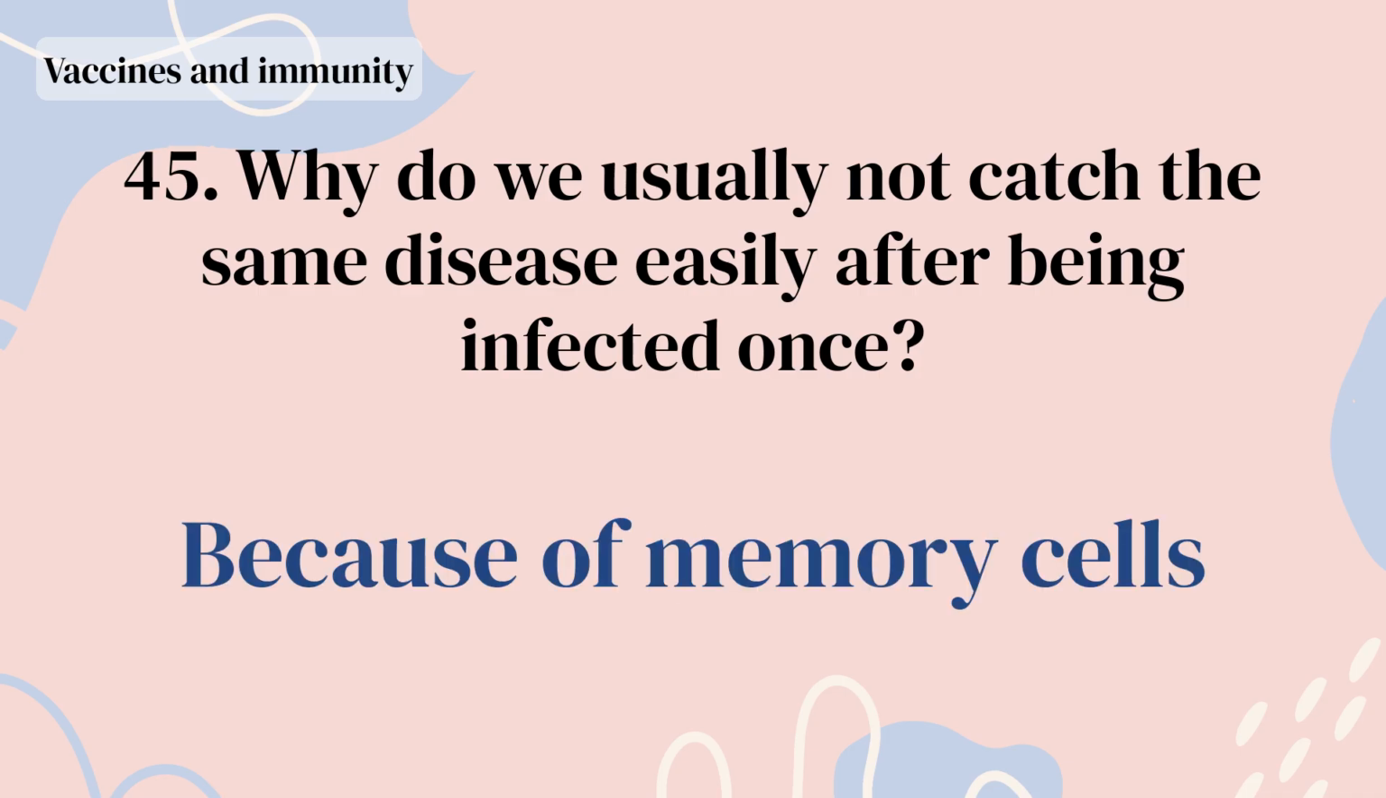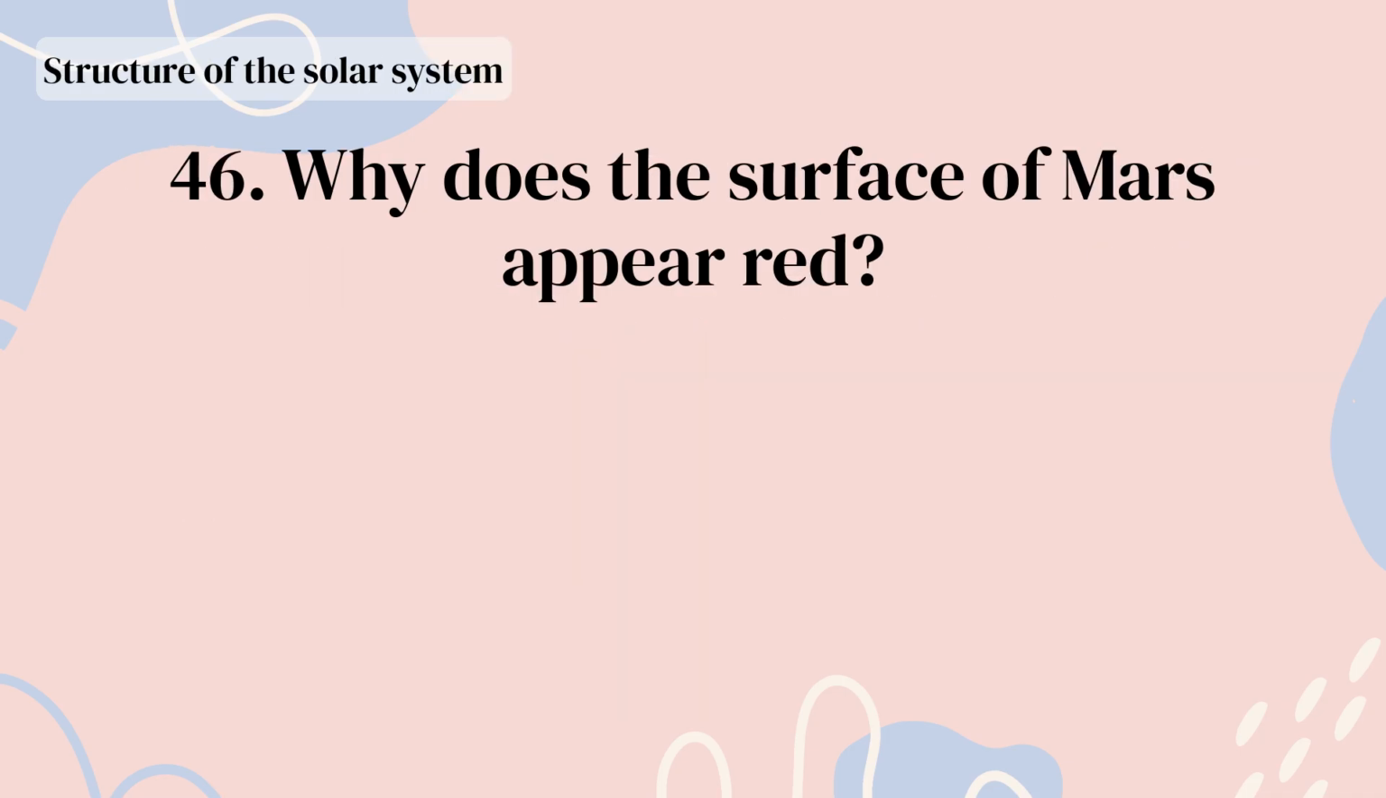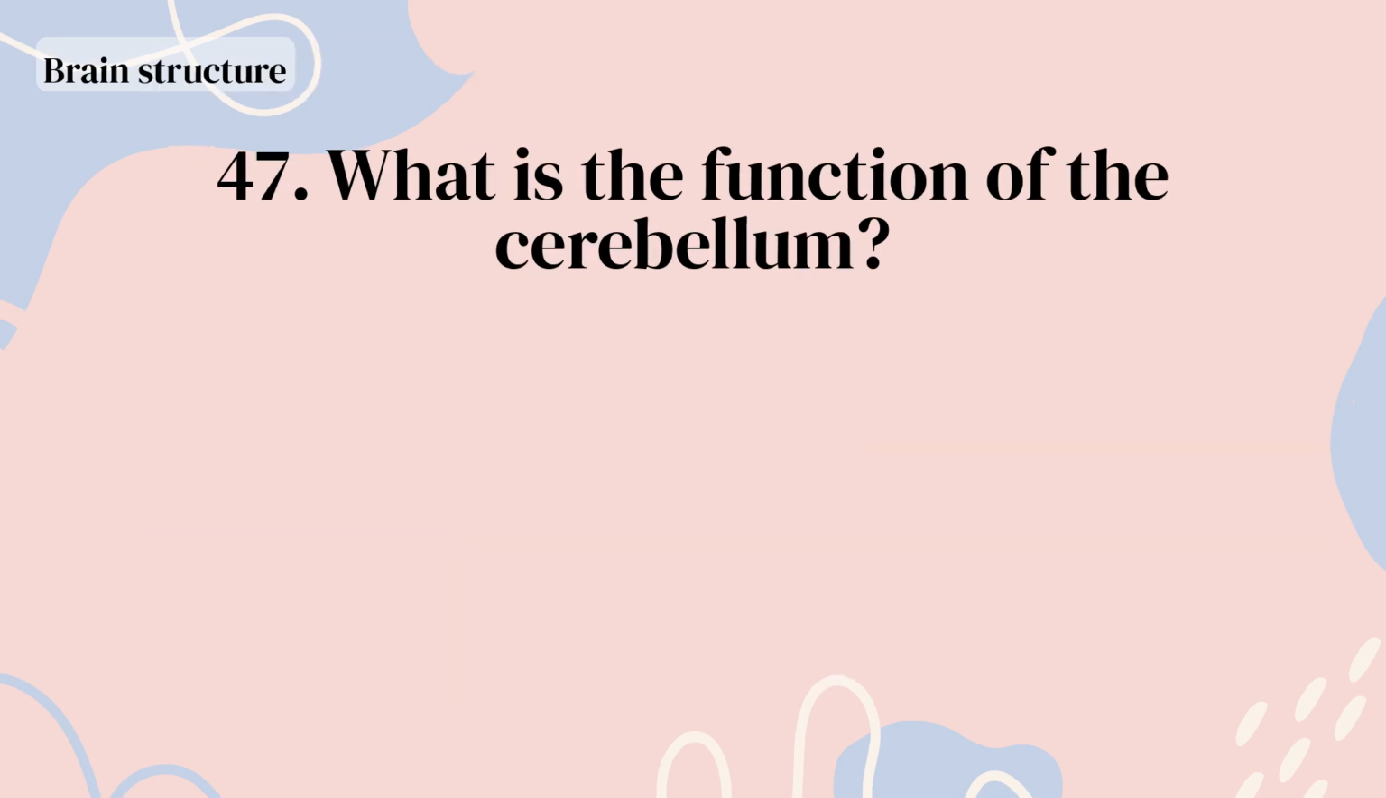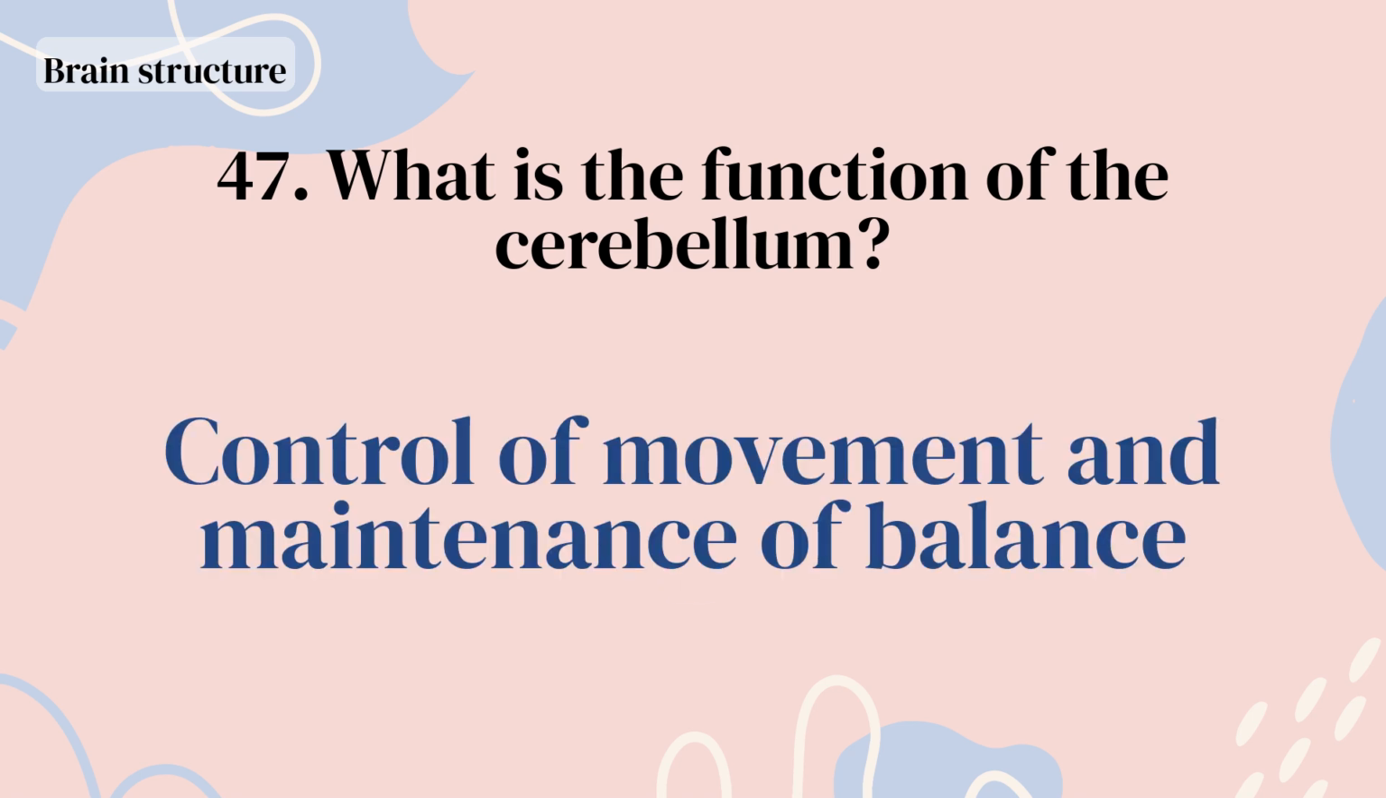Because of memory cells. Why does the surface of Mars appear red? Because the surface soil contains a large amount of iron oxide, rust. What is the function of the cerebellum? Control of movement and maintenance of balance.